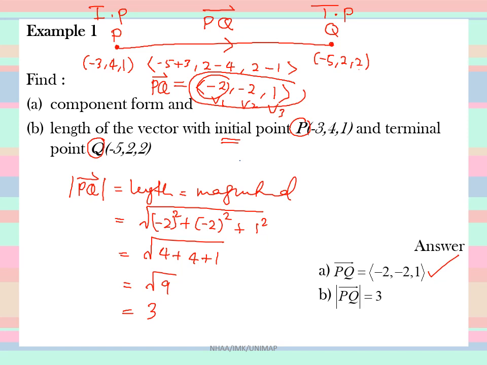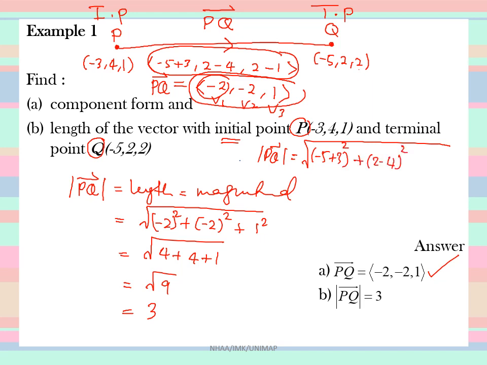If you want to use the points, it is also fine. So it is the square root of minus 5 plus 3, don't forget to square, plus 2 minus 4, squared, plus 2 minus 1, squared.